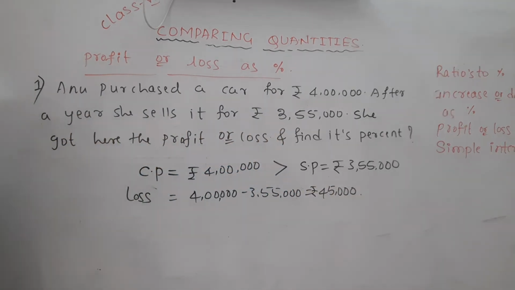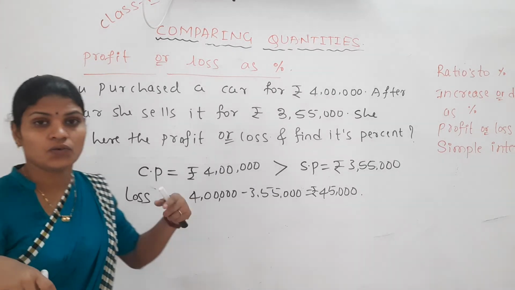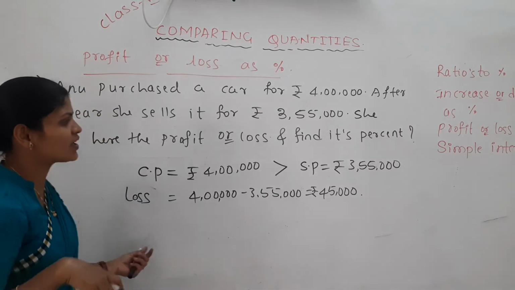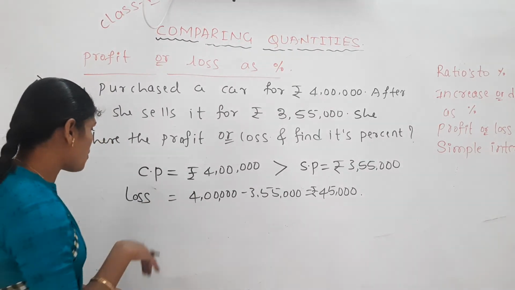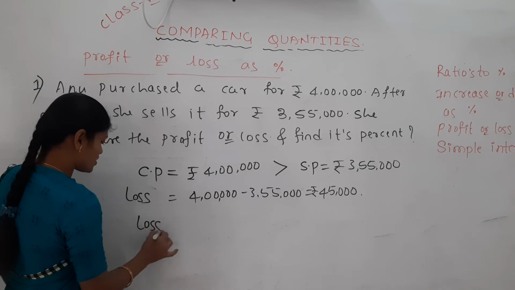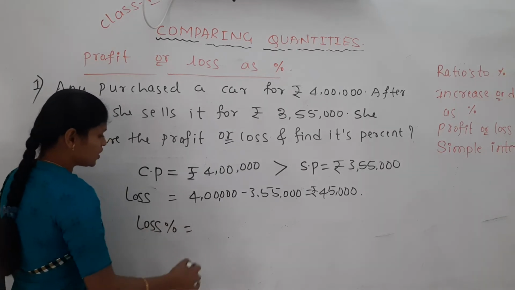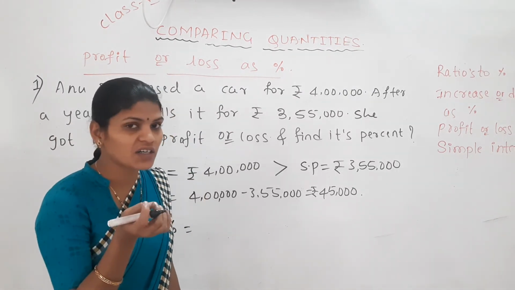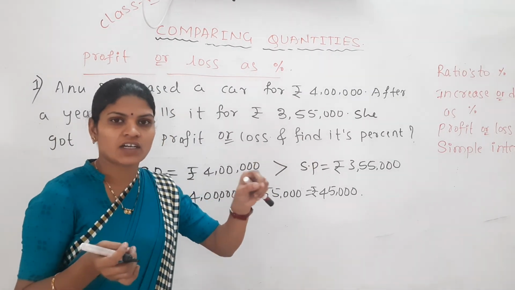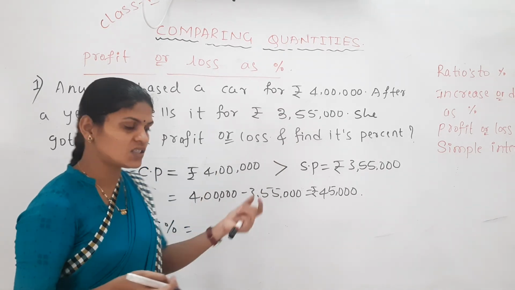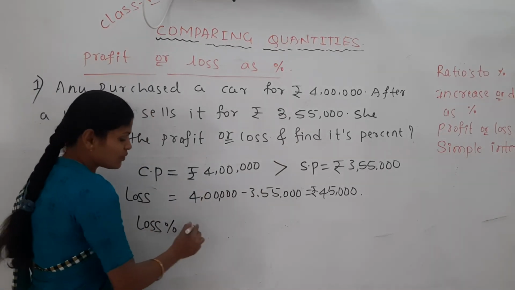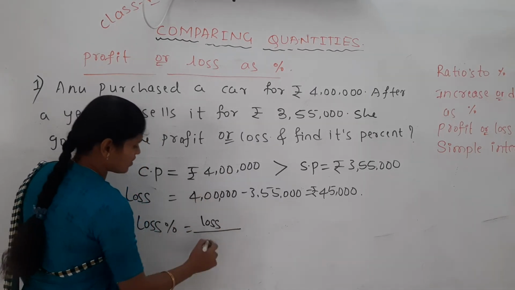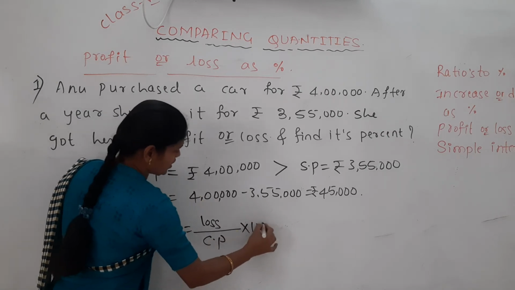Yes, but this loss we have to express in terms of percentage. What should we do with this loss? We have to express it in percentage. How? Loss percent is equal to, how do we do increase, how do we do decrease percent? Change in the amount divided by original amount. Means here change in amount is nothing but loss, divided by original amount, which is the cost price, into 100.